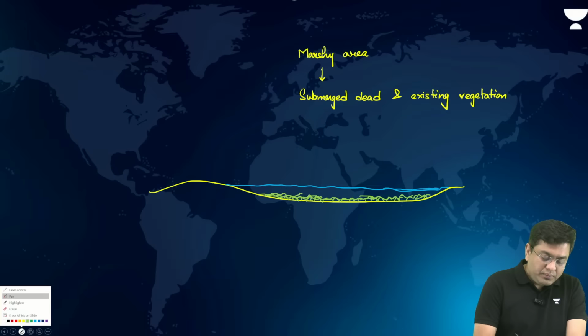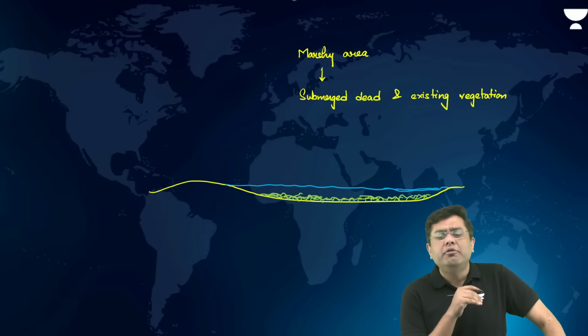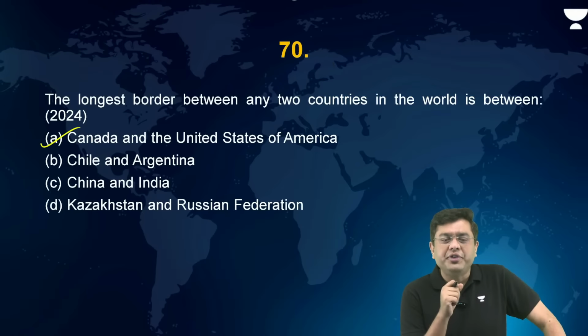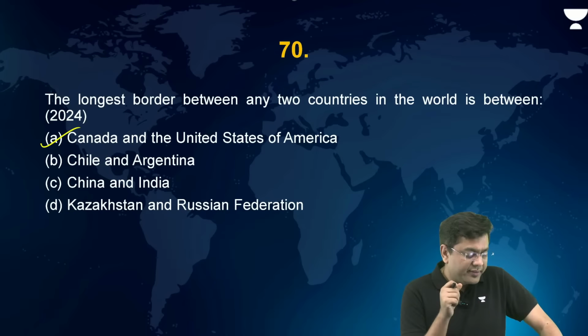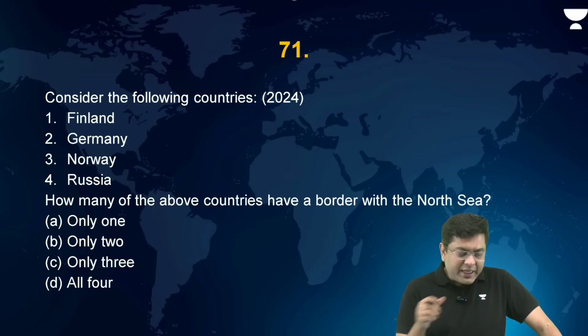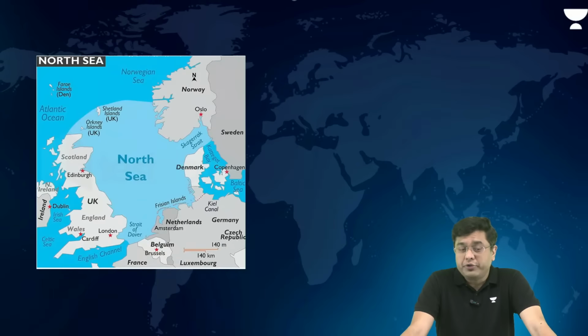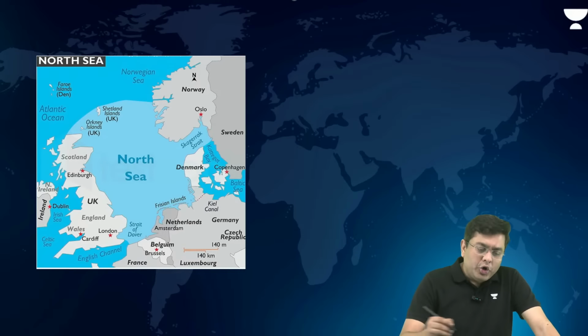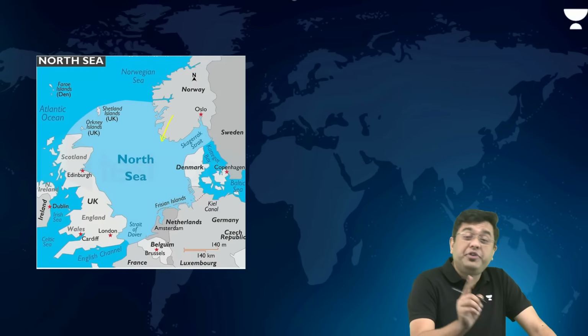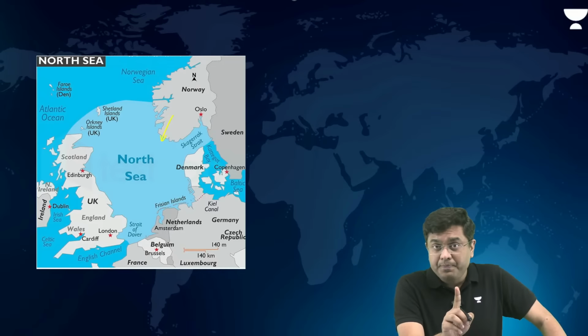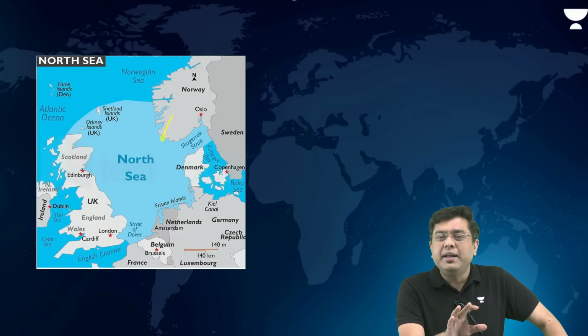Now, here it is similar to wetlands in terms of its physical attributes. Yes. Consider the following countries: Finland, Germany, Norway and Russia. How many of the above countries have a border with the North Sea? So if you take a look at the North Sea, here Norway shares a border with the North Sea. The North Sea is very rich in which mineral? The North Sea is abundantly rich when it comes to fossil fuels, right?